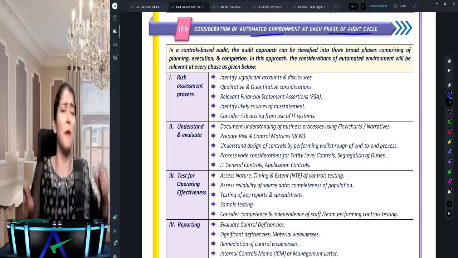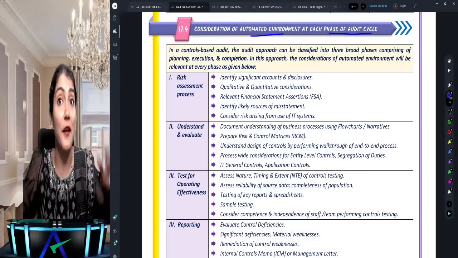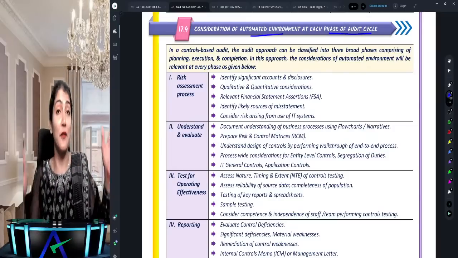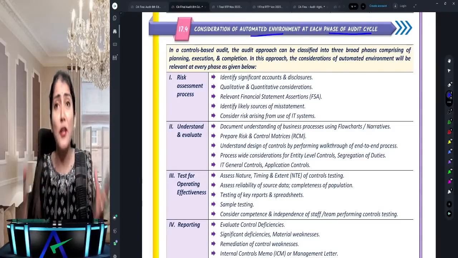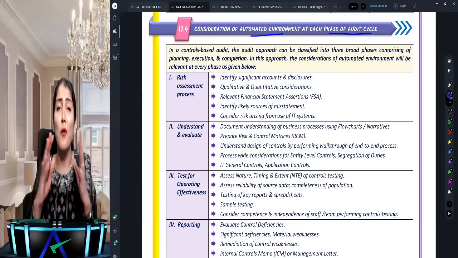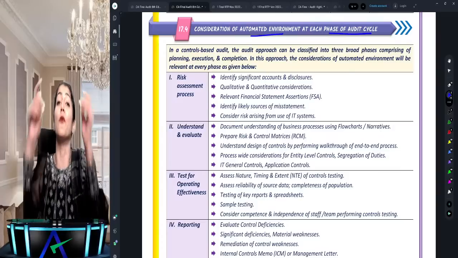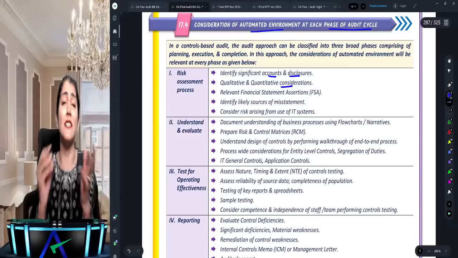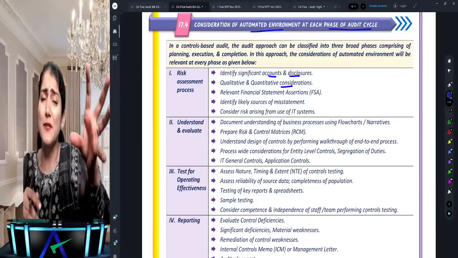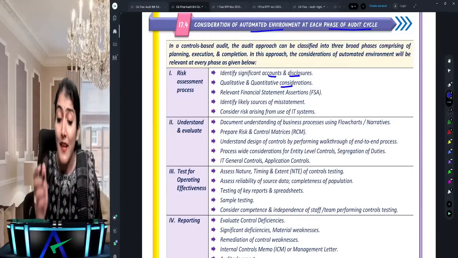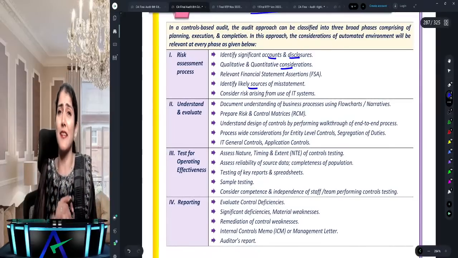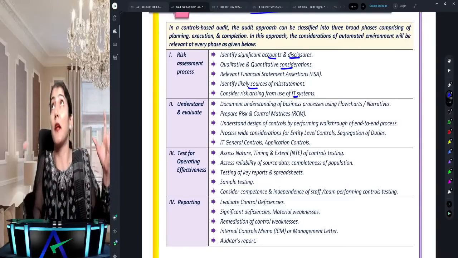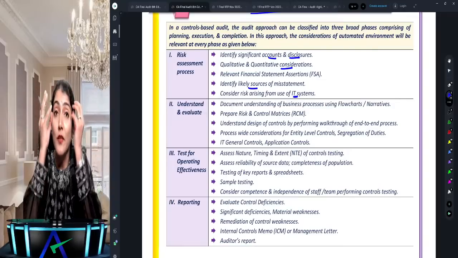I am doing an audit of a company and continuously have to keep in mind that my client is automated. Railway ticket booking nowadays, Flipkart, Myntra, Zomato, Ola, all automated. Whichever of these companies I have to audit, it is an automated environment. So the first thing I have to do is the risk assessment. Identify the accounts and disclosures, the quantitative and qualitative considerations, which financial statement assertions are being affected, what the likely sources are, the risk of material misstatement, and the risk arising from the use of the IT system. When I come to know that my client is automated, I first do the risk assessment.